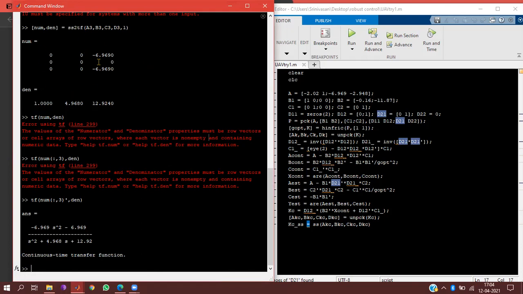But you see, your first row and third row are one and the same only. Yes, sir. First and third row in the numerator. So plant is stable only, right? S square plus 4.968 S plus this thing, but it will have a zero in the right half of the plane.